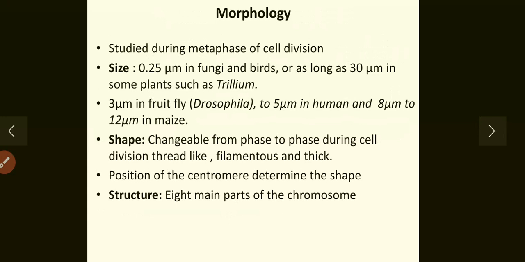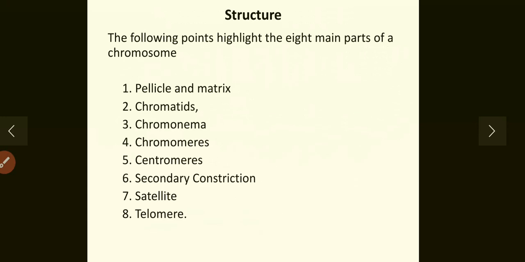The structure of the chromosomes: there are 8 main parts of the chromosome. We have divided it into 8 parts in order to study. They are the pellicle and matrix, the outer covering of the chromosome, the chromatids, the chromonema, the chromomeres, centromeres, secondary constriction, satellite and telomere.